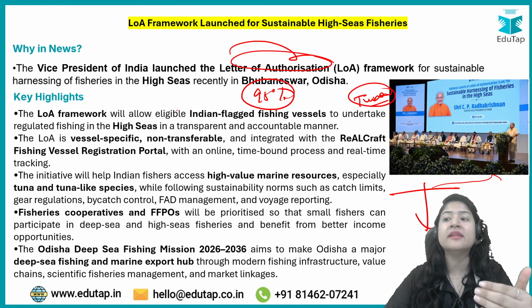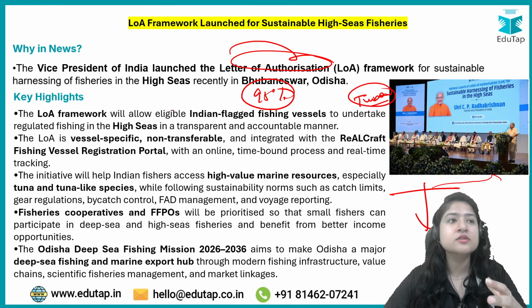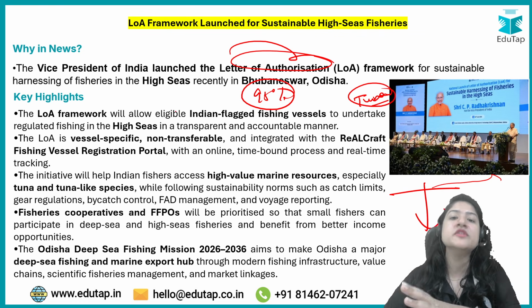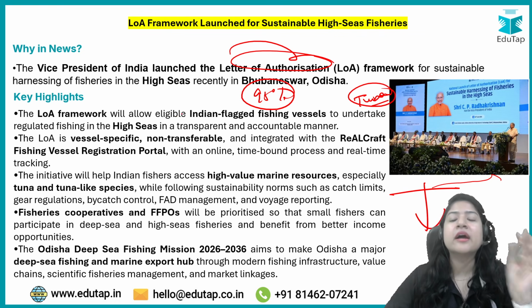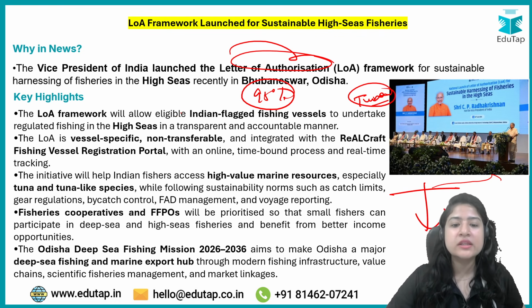But it will be checked that no illegal poaching of other fishes is happening, ठीक है? Fishes which are endangered, or which legally cannot be sold, right? So all these things will be checked.